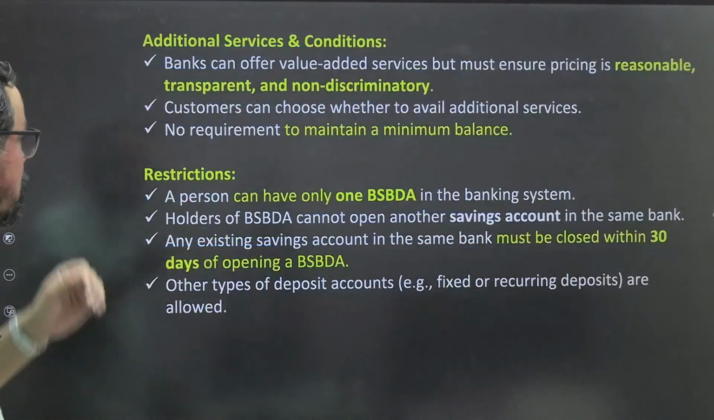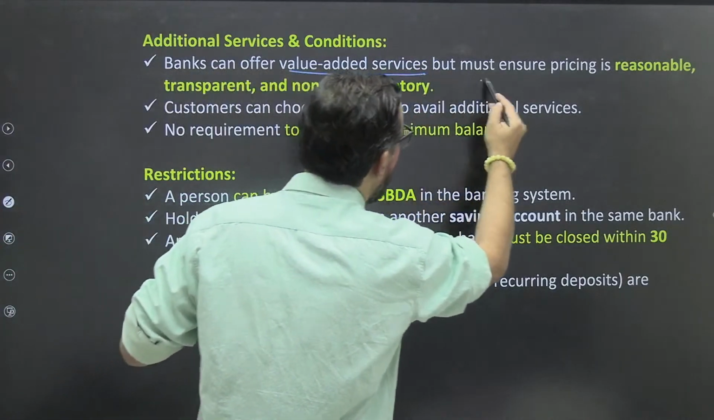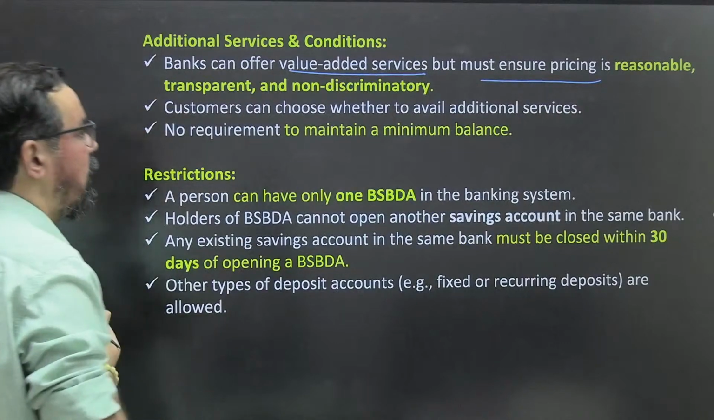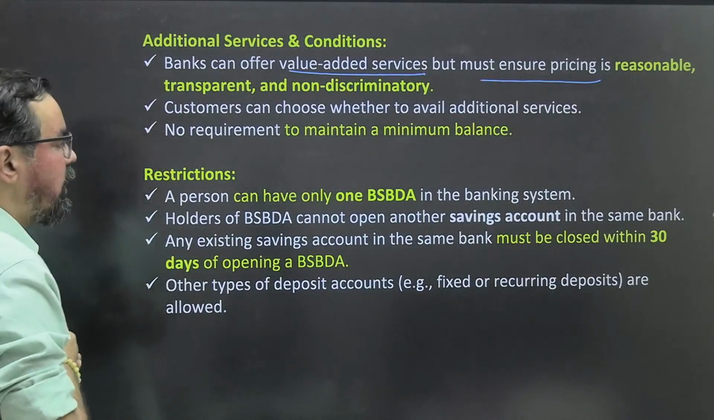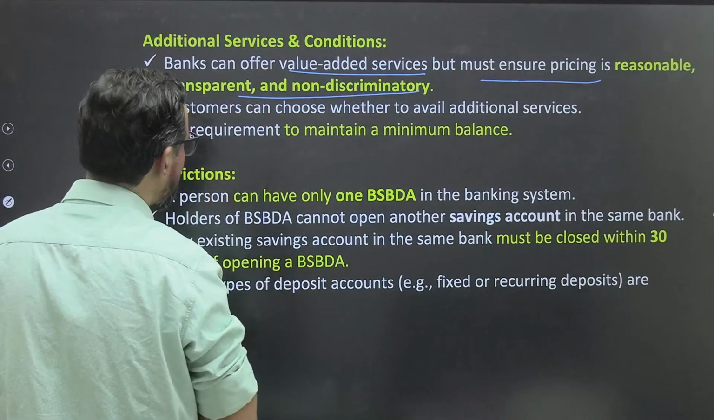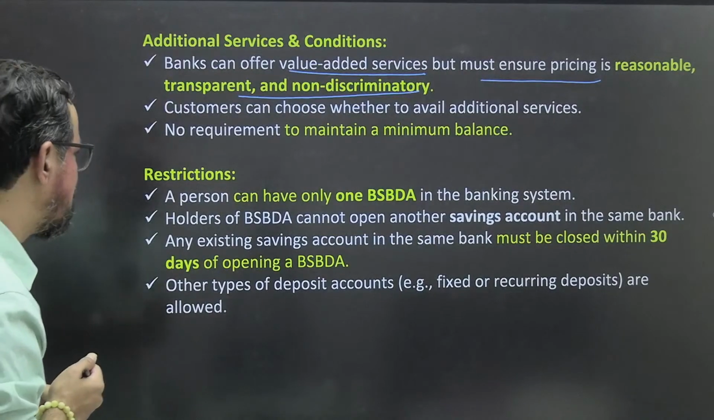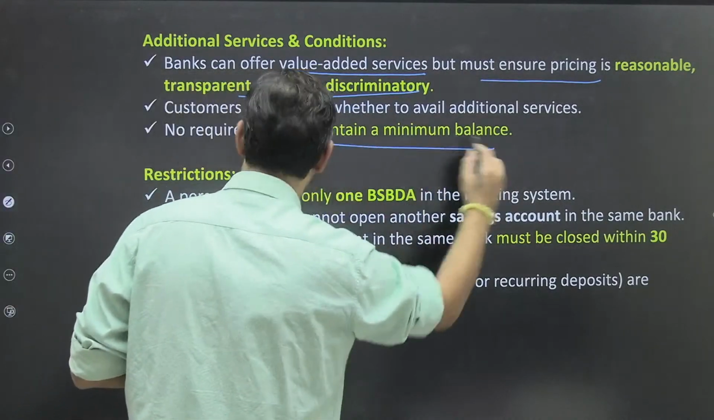All right. So additional services: banks can offer value-added services, but must ensure pricing is reasonable, transparent, and non-discriminatory. Customers can choose whether to avail additional services. No requirement of minimum balance.